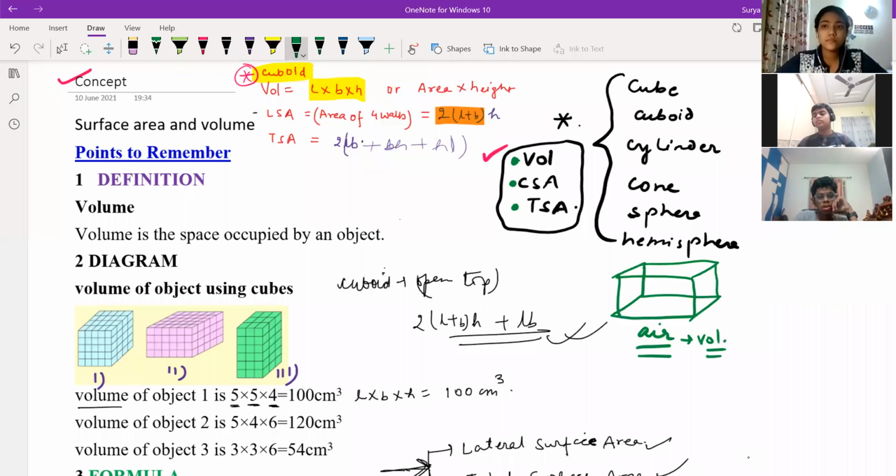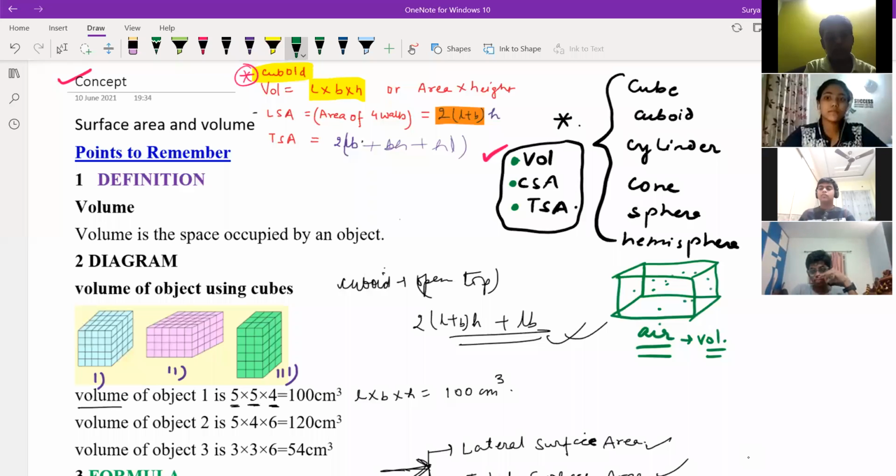Volume means how much rice you can keep inside the room, how many cubes you can put inside the box. That whole space is coming under volume.